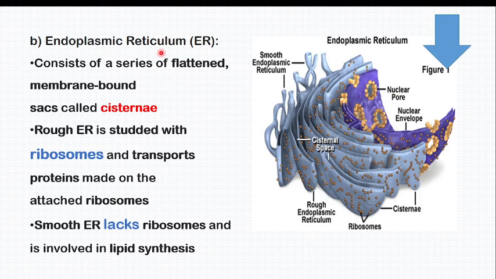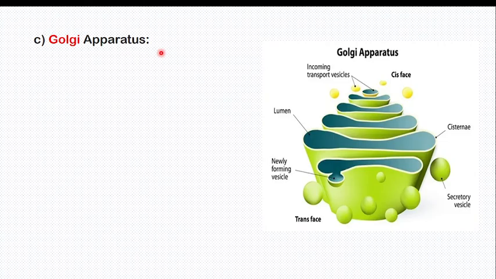Can you guess which organelle? Very good. The next organelle is the Golgi apparatus, which transports the what? Proteins. Protein is made in ribosomes, ribosomes give protein to the endoplasmic reticulum, and the rough endoplasmic reticulum brings that protein to the Golgi apparatus. Then the Golgi apparatus takes that protein, modifies it, then secretes the protein to the point where it is required.